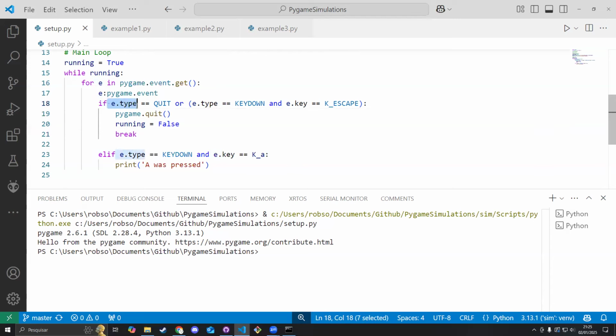So as you can see here, this is checking the event type. This E here is the variable that I'm going to be using for the events. And on this if condition here, I'm checking if I'm pressing quit.